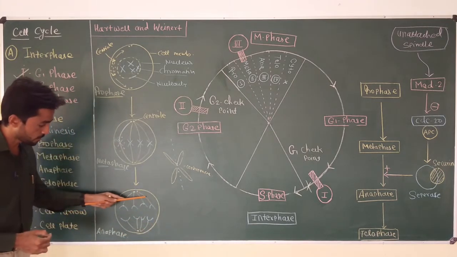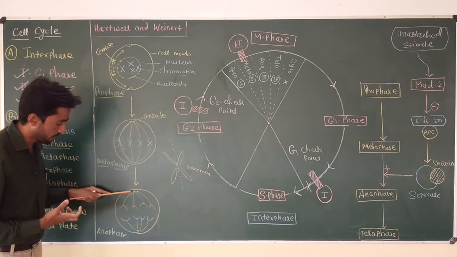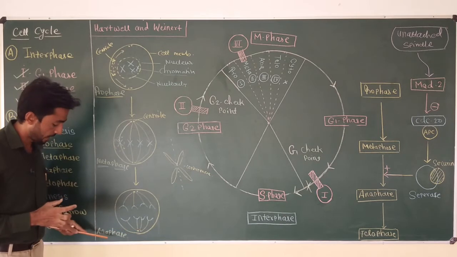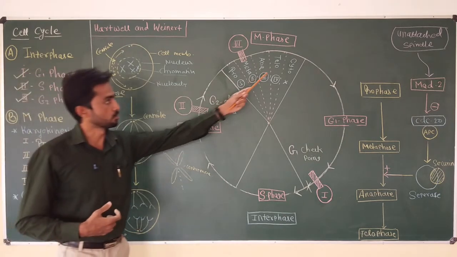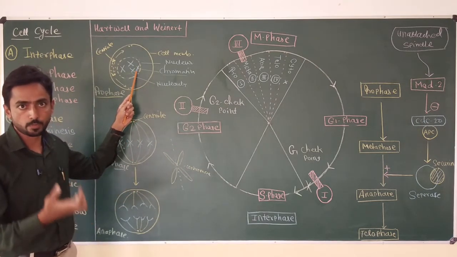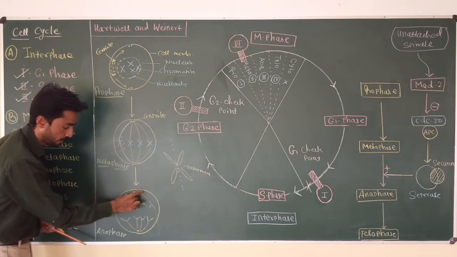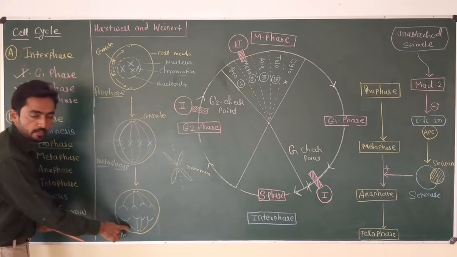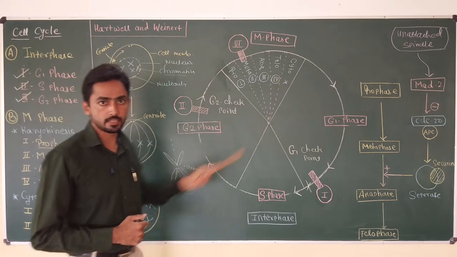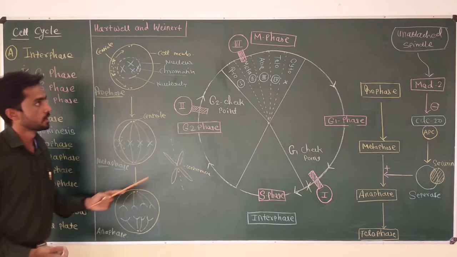Now, due to contraction of the spindle fiber, these separated sister chromatids keep moving towards different poles of the cell, and once they reach the pole, anaphase is complete, and now the cell enters the telophase, where we know that exactly the opposite thing happens as in the prophase, and two daughter nuclei are produced, one daughter nucleus with one set of chromosomes at one end while the other daughter nucleus is at the other end, and now this cell is ready to enter the cytokinesis.